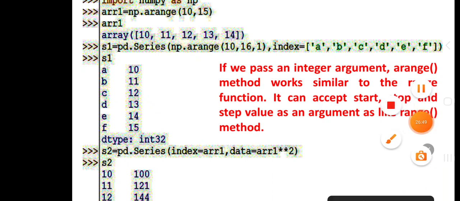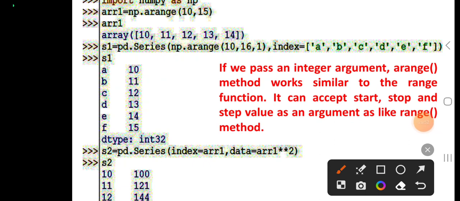Here is another example. You have to use the np.arange method, and you have passed 10 to 16, meaning 10 is the start value and 16 is the end value, hence 16 is not included in your data. Then you can see that data from 10 to 15 is available, and as per the available data you have to pass index values for these.